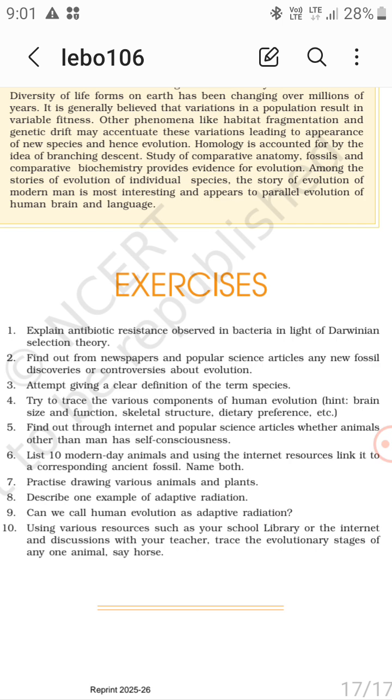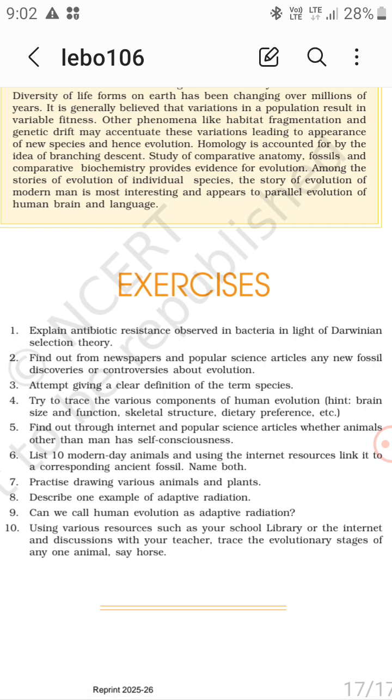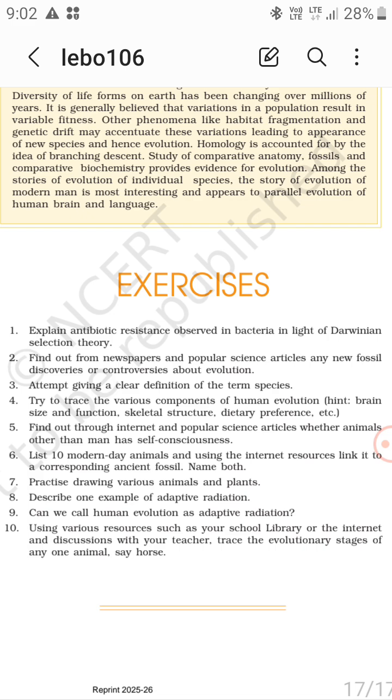And try to trace the various components of human evolution. Hint: brain size and function, skeletal structure, dietary preference. So brain size is 3050 cc, 1350 cc, right? Find out through internet and popular science articles whether animals other than man have self consciousness. Yeah, they do have, no, not self consciousness. They have consciousness but not self consciousness. So only we humans have self consciousness, that is we are aware of ourselves.